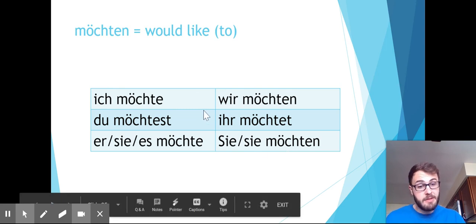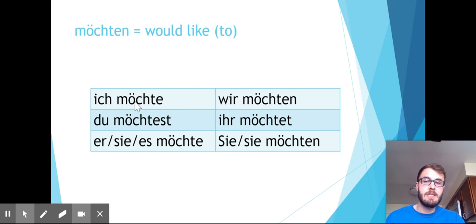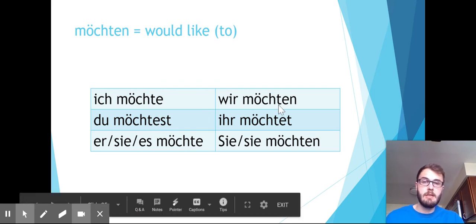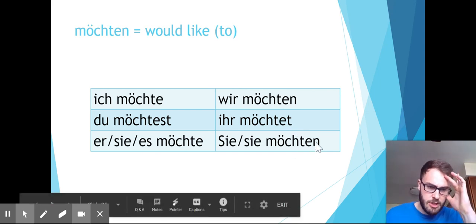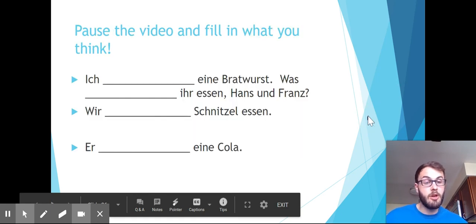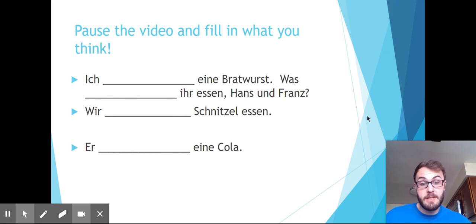Follows the same principle, if you haven't already noticed. Ich and sie, es have the same conjugations. It's like with mag. Hey, mag das nicht. Ich mag das nicht. We don't say ich mag or mag. Same thing on here. These are the same, but instead of just saying möcht, dropping what would feel like the stem ending, you do have the te, and then te, and then plus st. Te, ten, tet, te. So it follows a similar conjugation chart, except a little bit different. So why don't you fill in all four examples of what's going to be with möchten in these sentences. Pause it and see what we can get.